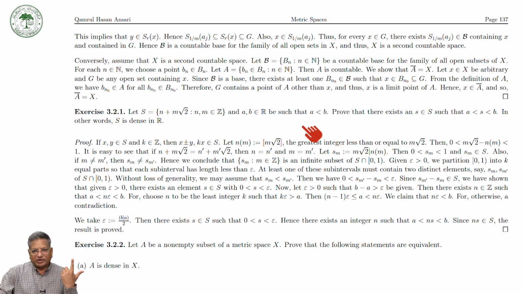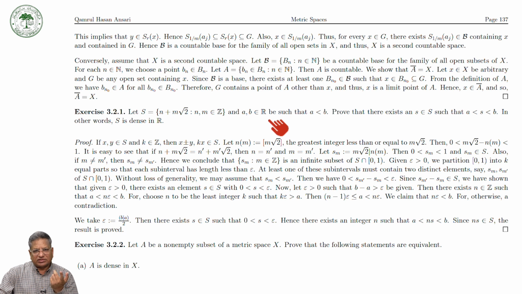This is a very important thing. So it means what? It means that this set is dense in R. So the set S, prove that this set S is dense in R. It can be asked in several ways. The first way is that prove that the set S is dense in R.